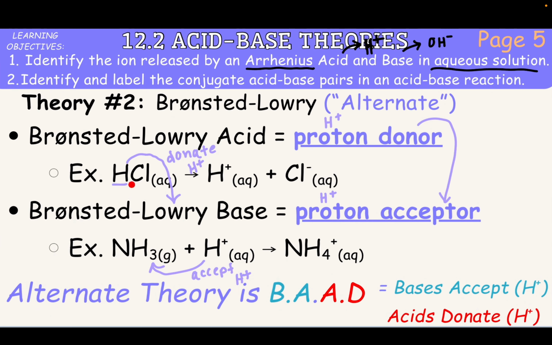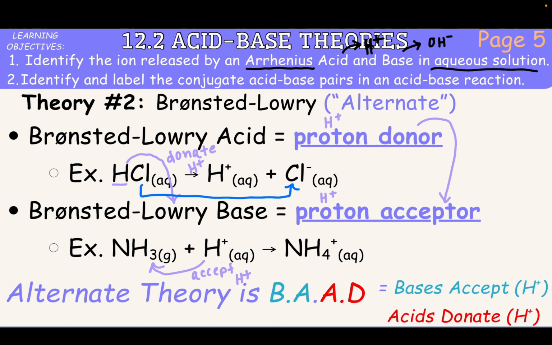So what's going to happen, we want to remember that our H plus has a charge on it. So for example, if we have a neutral HCl molecule, when it donates this hydrogen away, it's going to change into just a Cl minus ion, because we lost an H plus, so that just leaves us with our chlorine with a negative charge.